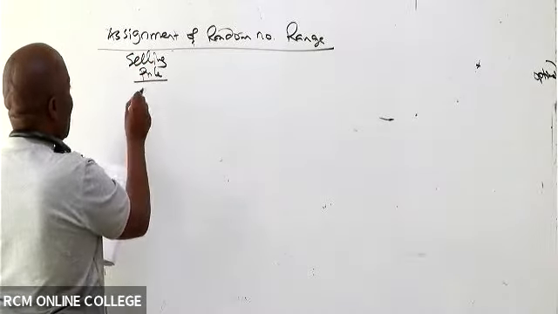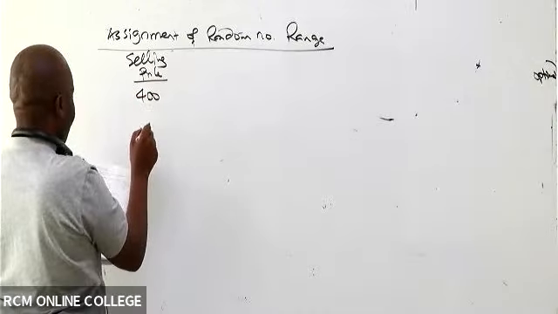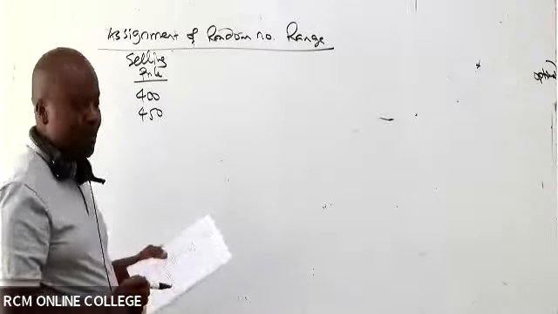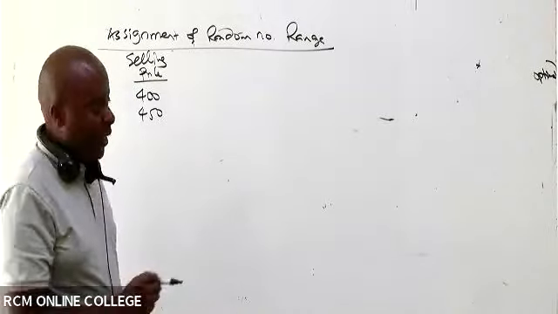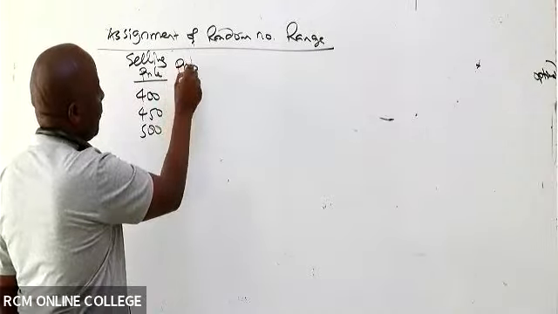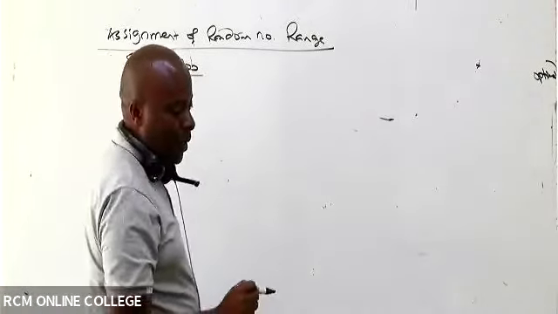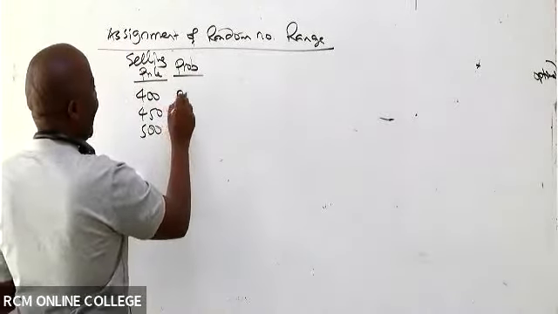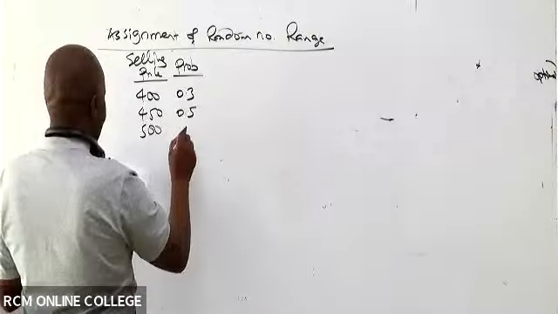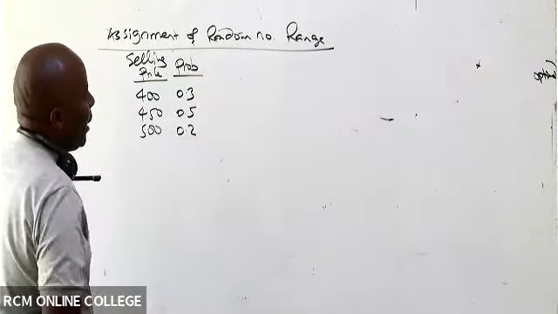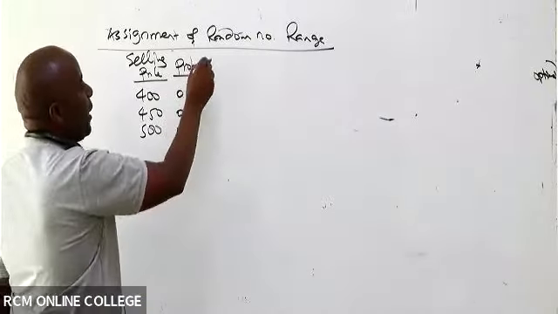For the selling price, we have 400, 450, and then the next one is what? Somebody, selling price? 500, yes, 500. Are you able to see the probabilities? We have 0.3, 0.5, and then lastly we have 0.2. So then get ahead and give us cumulative probabilities,